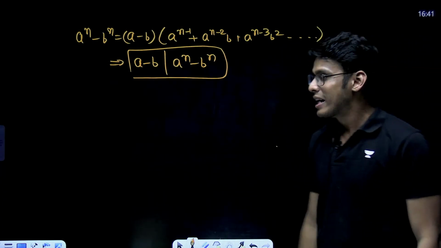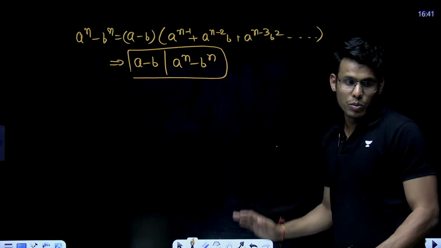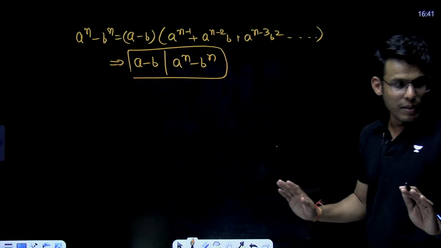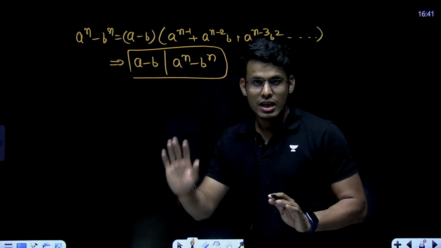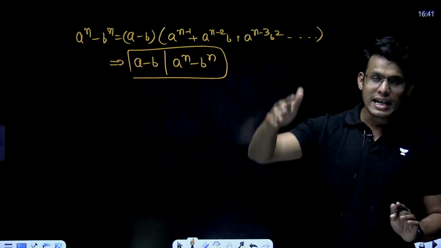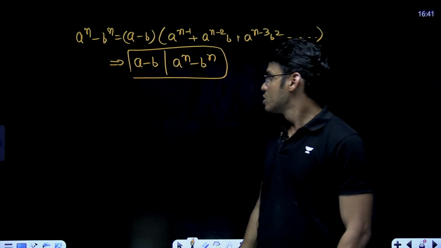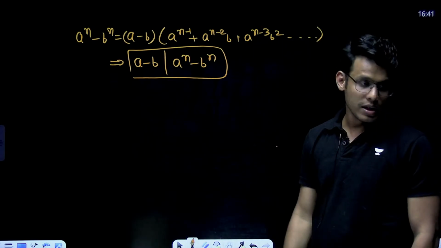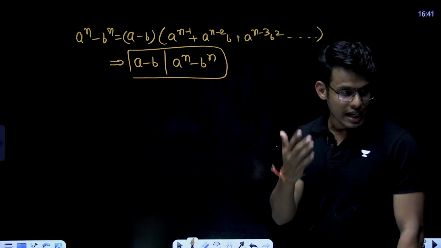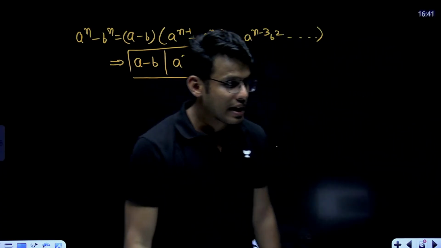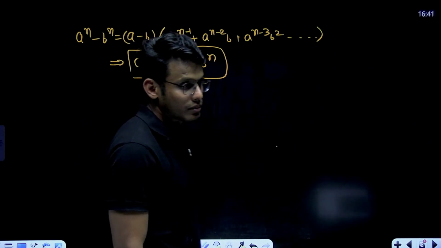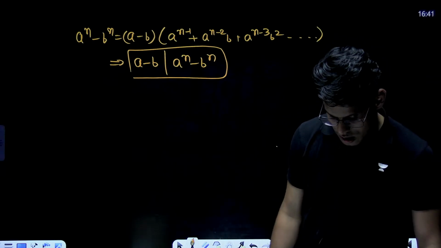Perfect. So A minus B divides A to the power n minus B to the power n. Everybody knows about it. Okay. Done. Please write DN in the chat so that we are both on the same page. All of us are on the same page. Please write it down.